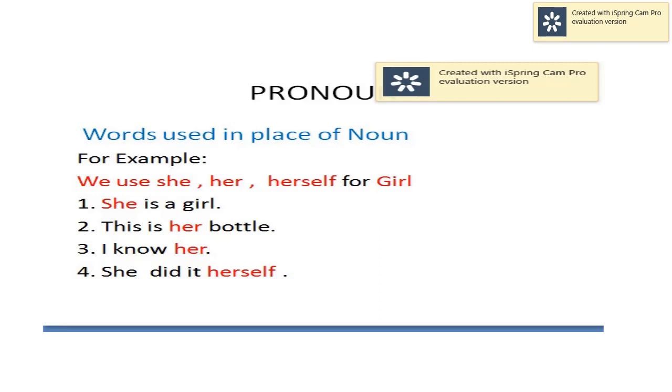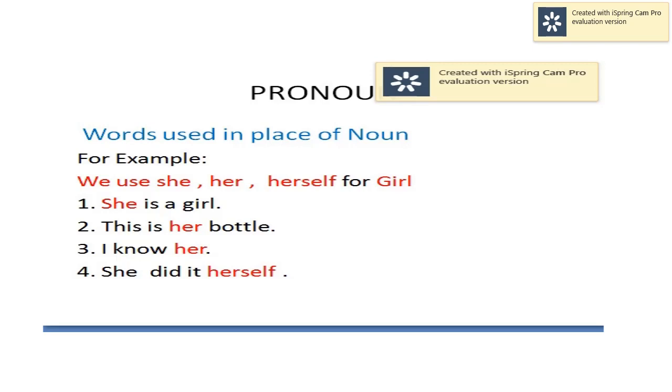Yes students, what we did? He is used for boy. Now we will study why we use she. She is used for girl. We use she, her, herself for girl. For example, she is a girl.